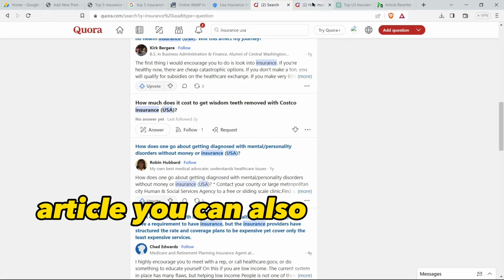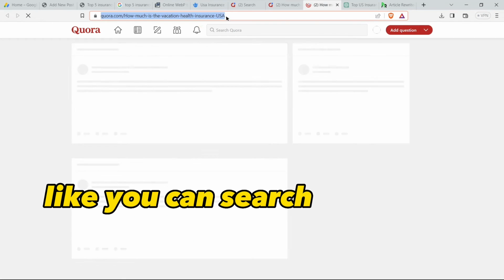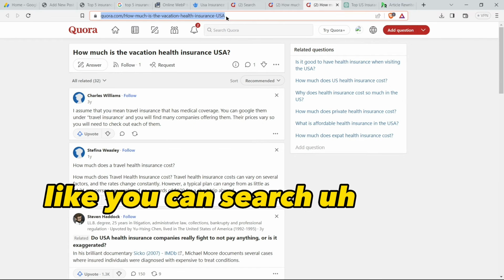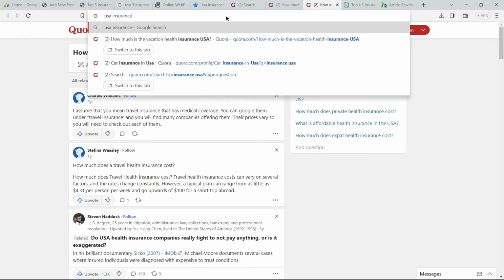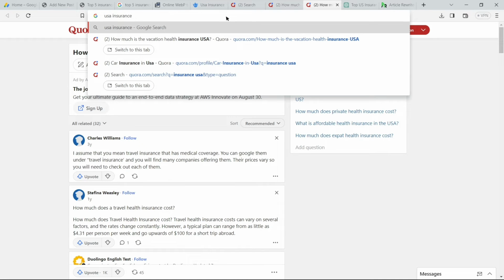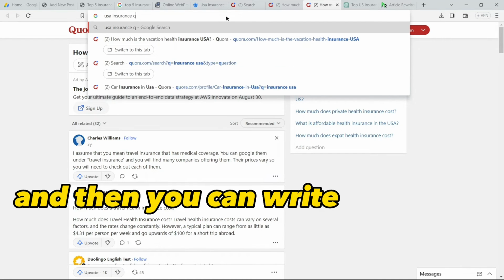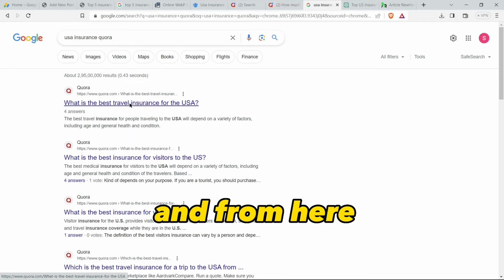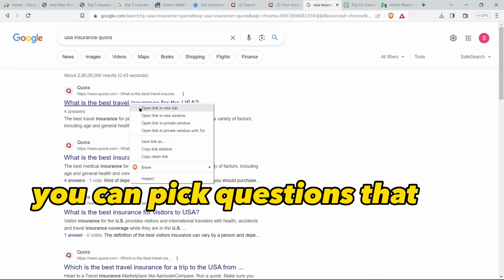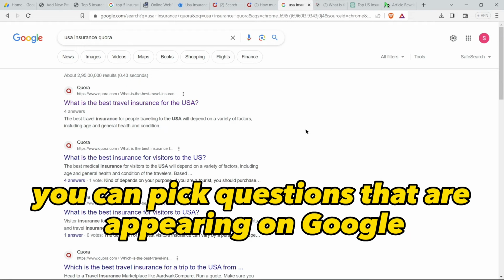You can also use Google, like you can search USA insurance, and then you can write Quora and then search, and from here you can pick questions that are appearing on Google.